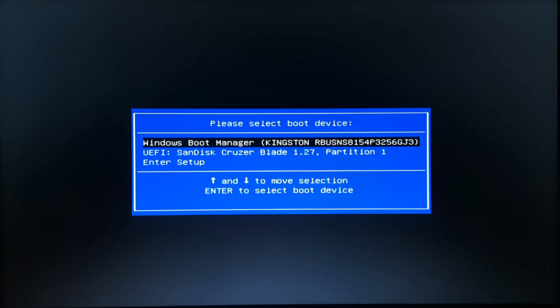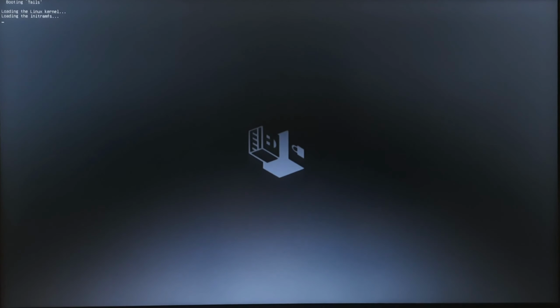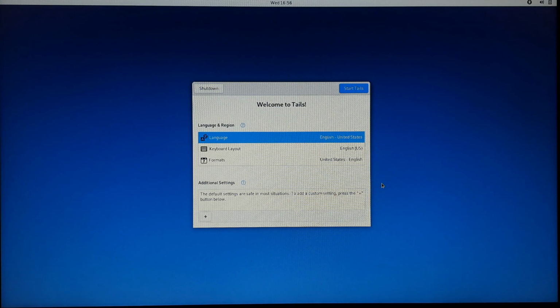Now boot your PC in Boot Manager and select the portable drive. Now follow the steps shown in the video. Now you need to configure Tails according to your need. Note that you will have to do this process again and again when you boot in your system.